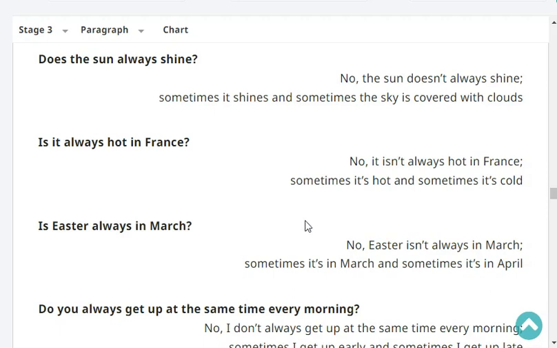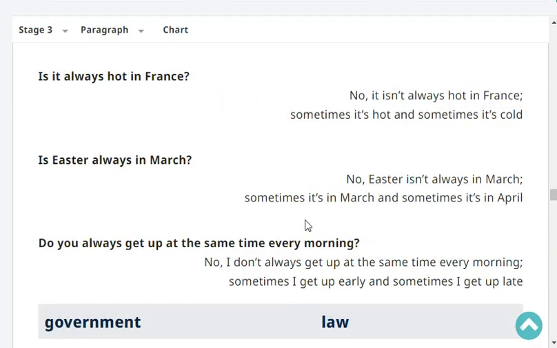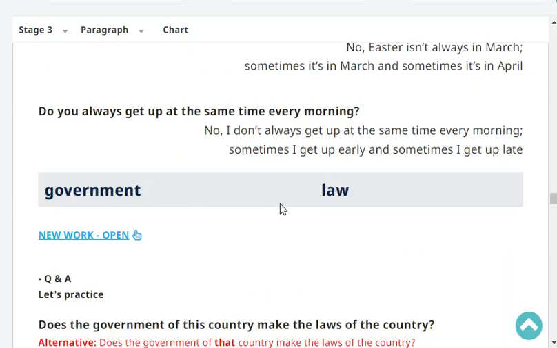Is Easter always in March? No, Easter isn't always in March. Sometimes it's in March, and sometimes it's in April. Right? Do you always get up at the same time every morning?